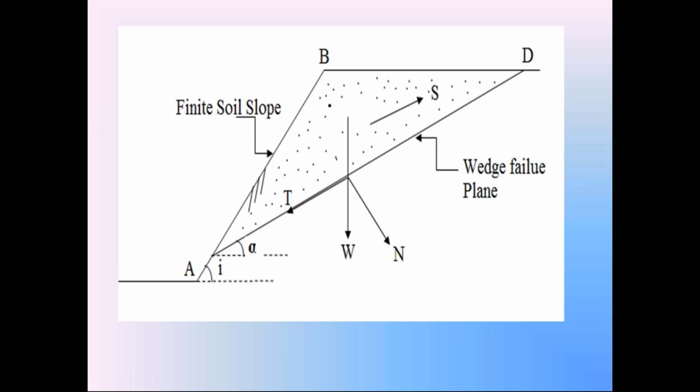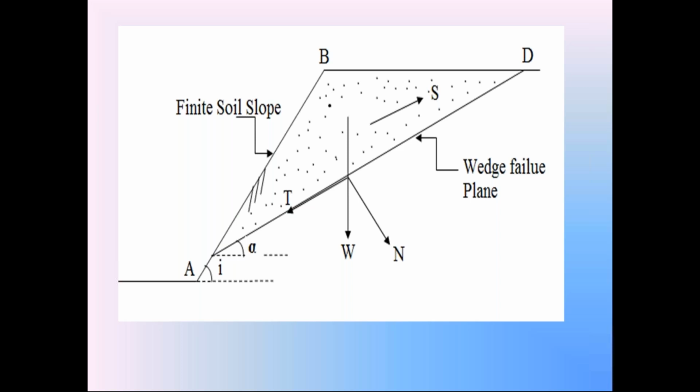We consider the finite soil slope AB. It may be the slope of an embankment, canal or earth dam. That finite soil slope is making the angle i with horizontal. Let that finite soil slope AB be subjected to wedge failure along the plane failure surface AD.